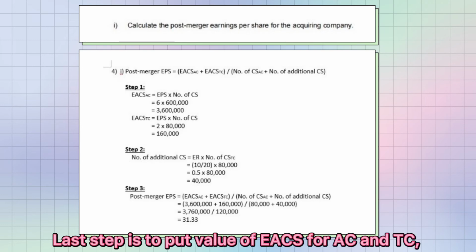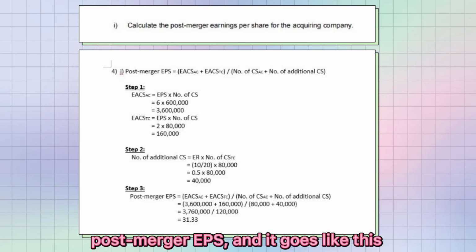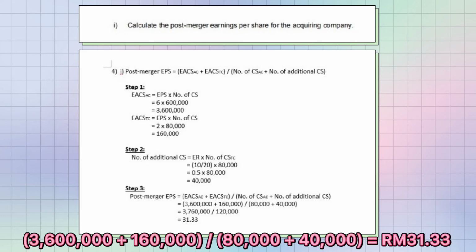Last step is to put the values of EACS for AC and TC and also the number of additional CS in the formula of post-merger EPS, and it goes like this: post-merger EPS equals open brackets 3,600,000 plus 160,000 close brackets, divided by open brackets 80,000 plus 40,000 close brackets, equals 31 ringgit 30 cents.